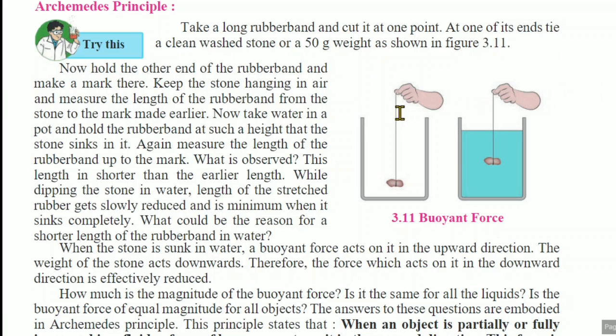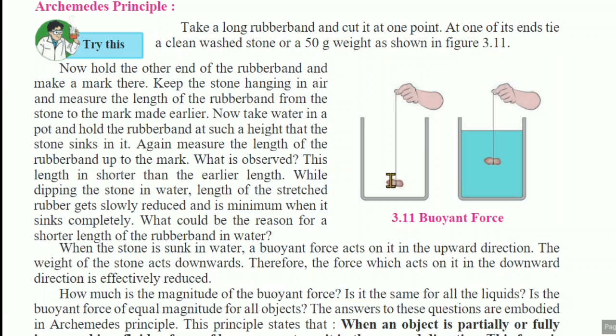Here a rubber band is there. We have cut it at a point, and at one of its ends we have tied a 50 gram weight. Now hold the other end of the rubber band and make a mark there. Keep the stone hanging in the air and measure the length of the rubber band from the stone to the mark made earlier. Here there is emptiness, and we are keeping this stone in a hanging position.